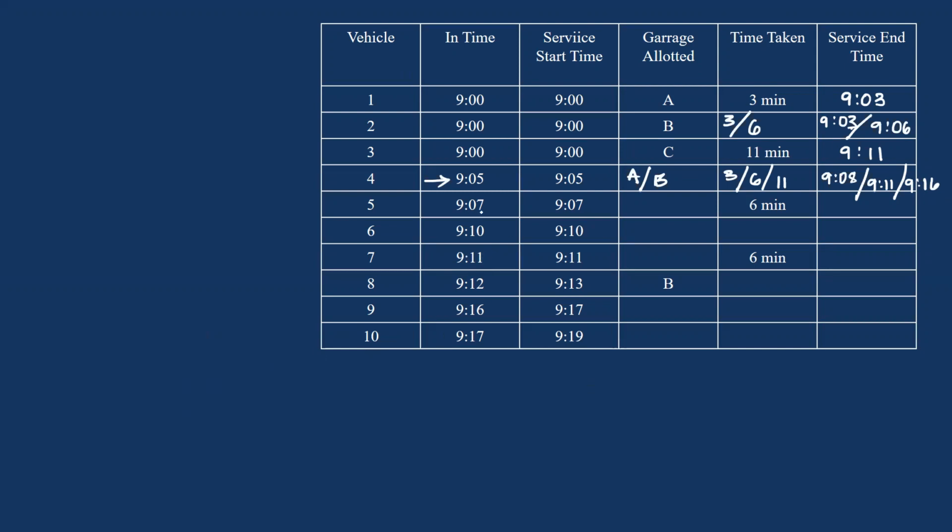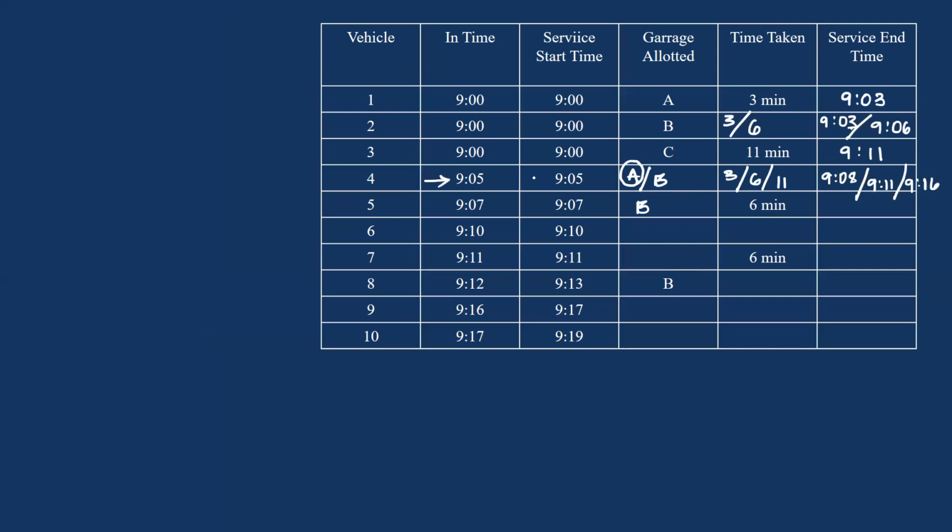Now at 9:07, you have one more vehicle being allotted to one of the garages. If I consider that this vehicle is allotted to garage A, garage A is not free at 9:07, and garage C is also not free. The garage C was busy till 9:11. So this could not be allotted to A nor C. So this would have been allotted to B.